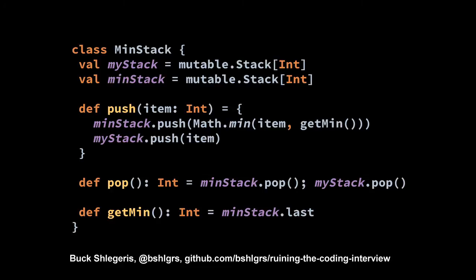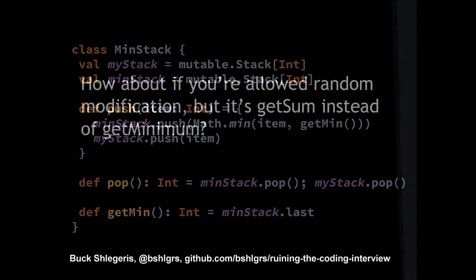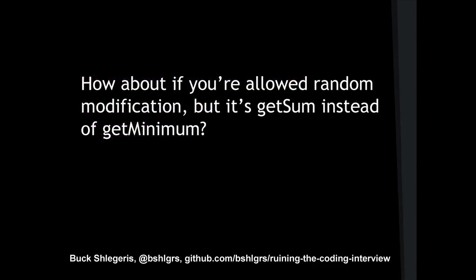But what about if we're allowed random modification, but the question is to return the sum instead of the minimum? And that'd be easy, because you just have to store the total sum of everything you've seen so far. When you add something, you add that to your sum. When you remove something, you subtract it.